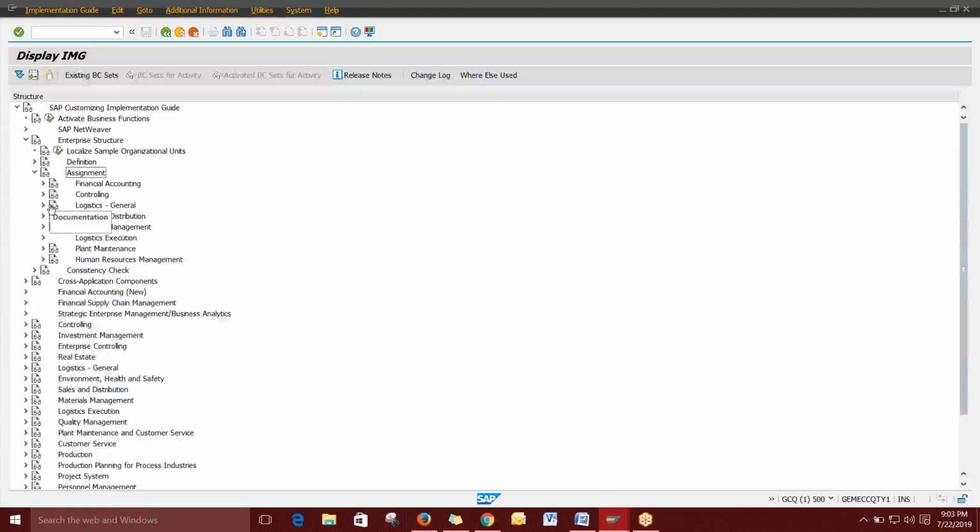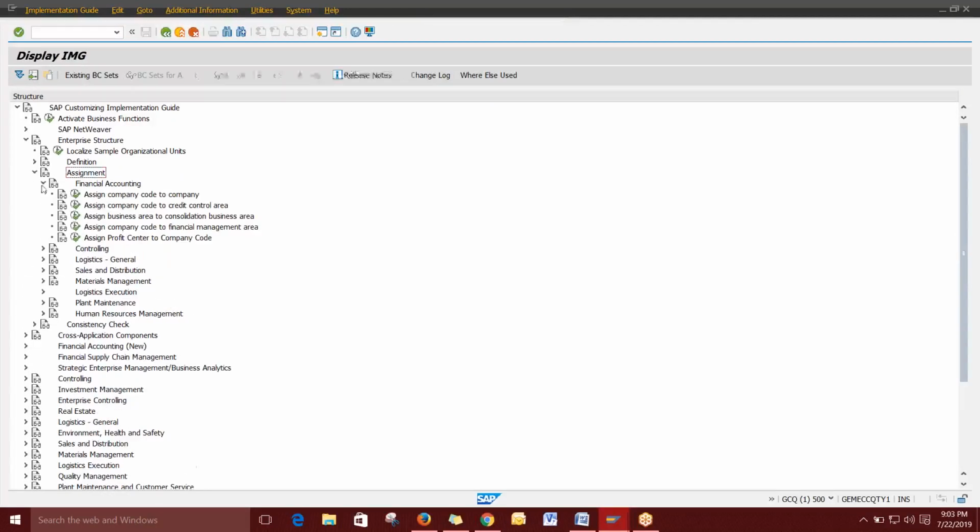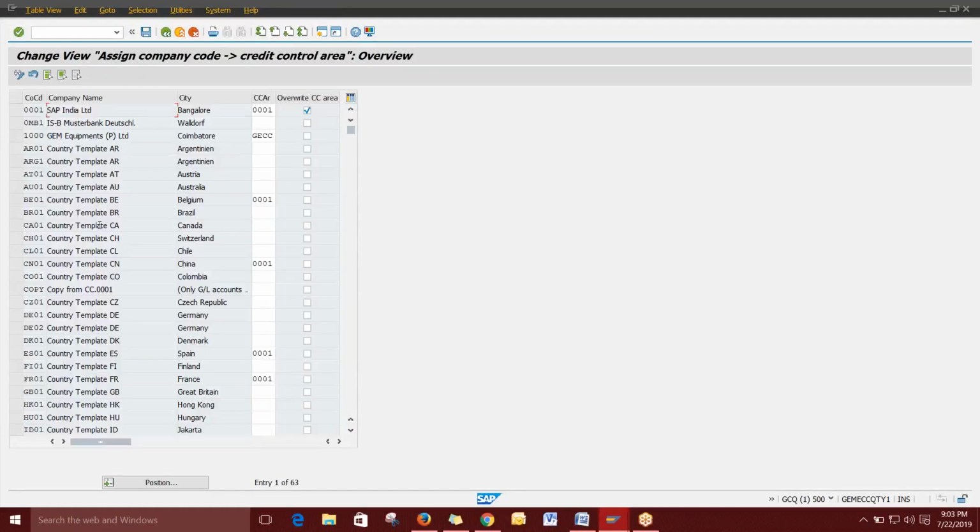Next, directly we can go to the assignment, and you can assign the company code to the controlling area. We have a company code here, 1000, because I'm using another system. That system is not there, so I'm just using another system. Its company code is 1000, and the company name is Gem Equipments Private Limited. So I'm using the controlling code here.